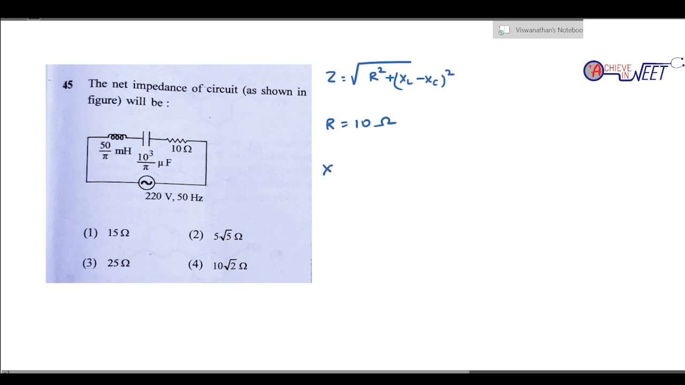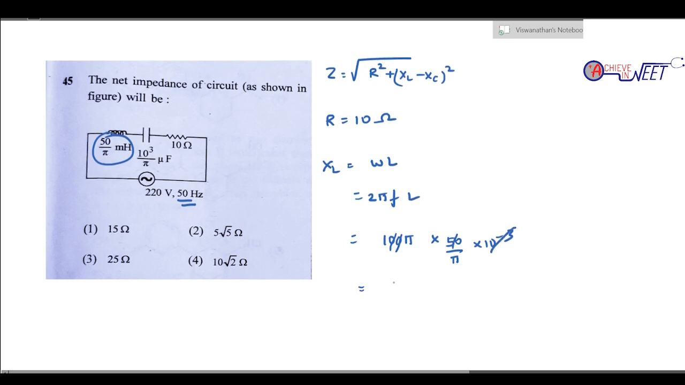Now what is the value of XL? XL is omega L. Omega is 2 pi F. Is frequency given? Yes, frequency is 50 Hz. What is the value of L given? The value of L is 50 by pi millihenry, 50 by pi into 10 power minus 3. Okay, how can we shorten this? 50 into 2, can we write 100? So 100 pi. So the 10 power minus 3 cancels, and pi cancels. So it becomes 5.